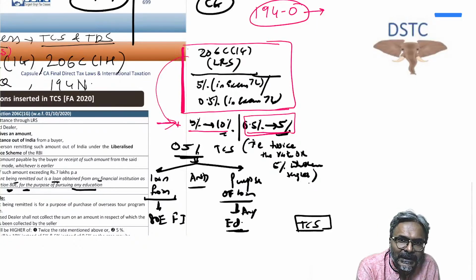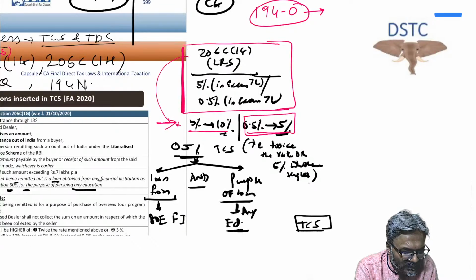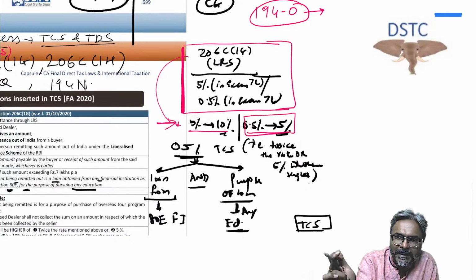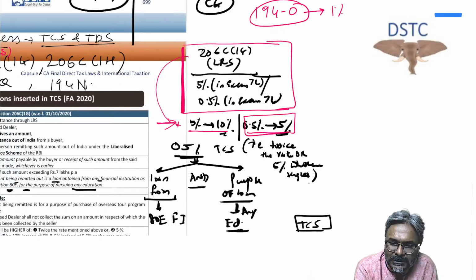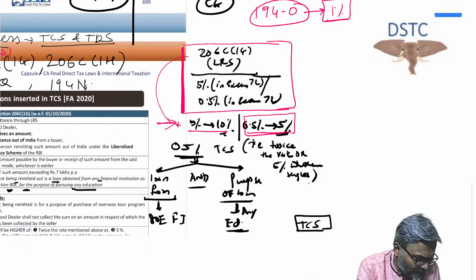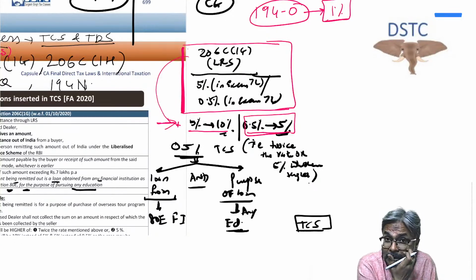194O, students, the e-commerce operator. What is the rate of TDS in that particular case? Quickly, students, I'm just quickly revising with you this PAN particular part. E-commerce operator, rate of TDS under 194O. At the time of making the payment to the e-commerce participant, they will have to deduct the consideration. 1%, students, all of you are aware of it or not? Yes, 1%.